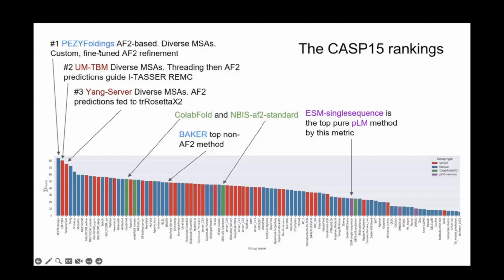This top entry at PESI Foldings did fine-tune AlphaFold a little bit, and by this metric, they were the top entry, right? So I think overall the AlphaFold gap story shows the remarkable power of the ability to retrain or fine-tune the architecture, right? There's only so much you can do with the inference code alone, which is what, in fact, DeepMind released to the public in 2021.